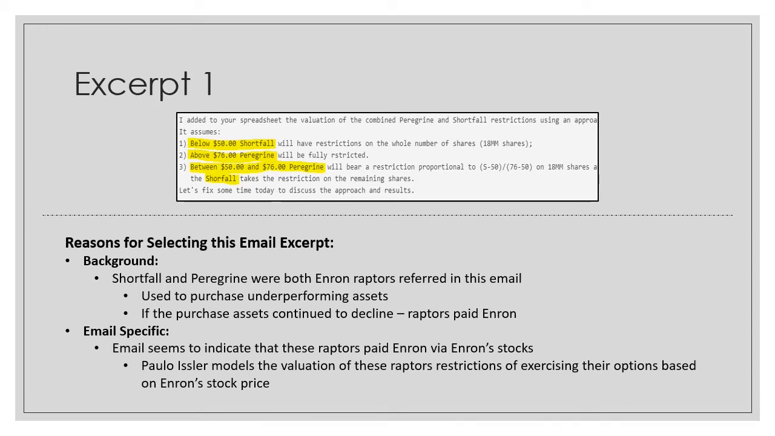It is apparent in this email that these Raptors paid Enron through Enron stock, as the sender of the email is trying to model the valuation of these Raptors' restrictions of exercising their options based on Enron's stock strike price. This email seems to indicate that these Raptors paid Enron via Enron stock.